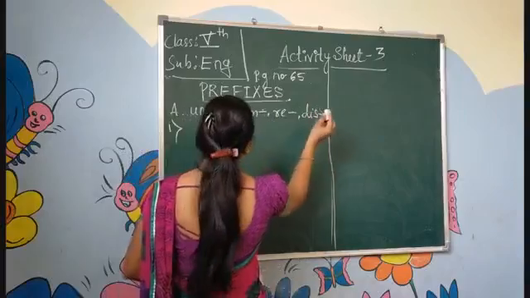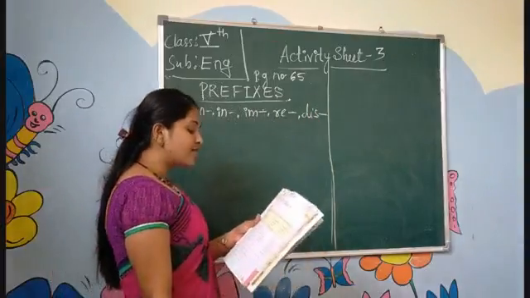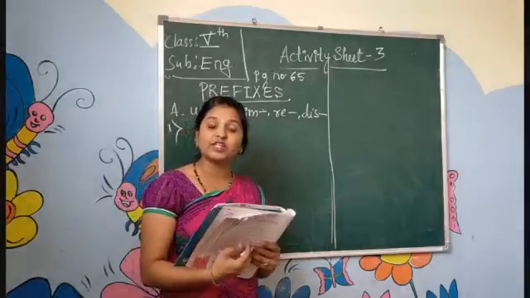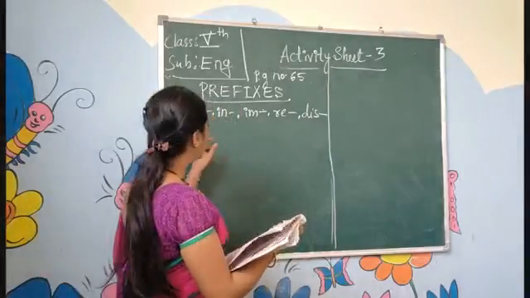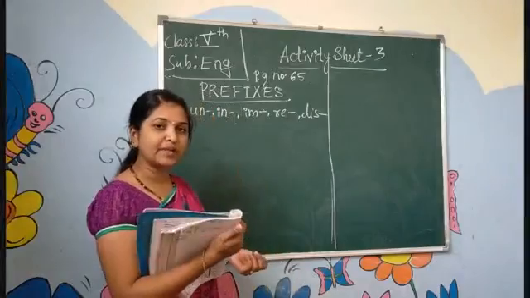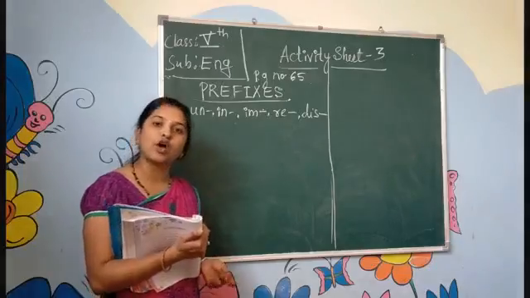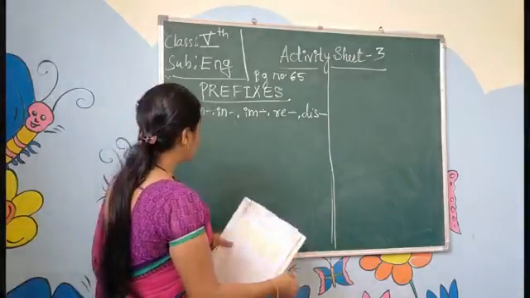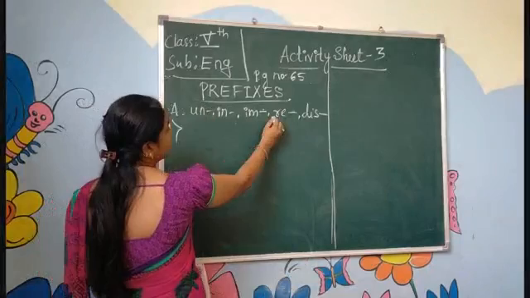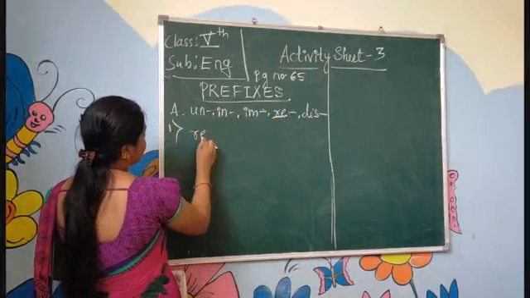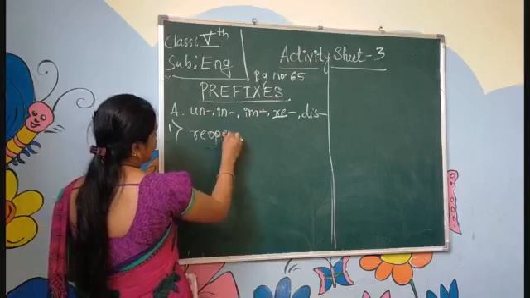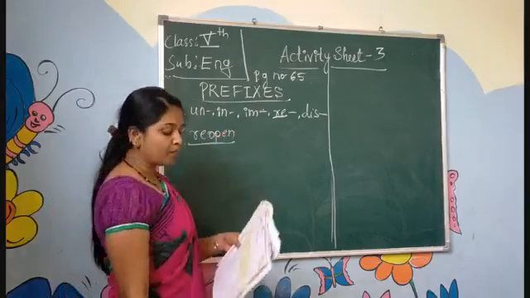These are the prefixes. For the word open, which one will you add? If you add un, it becomes unopen, which changes the meaning, and it doesn't sound good either. So here, open, reopen. I will choose re. R-E-O-P-E-N. Open, reopen.